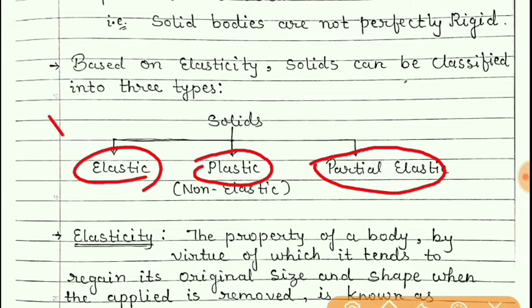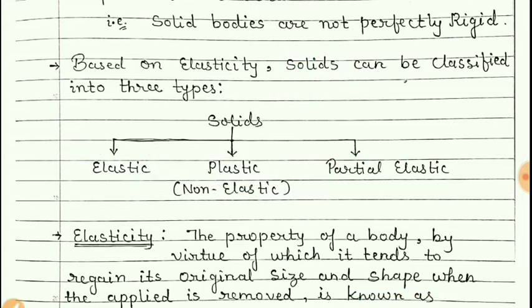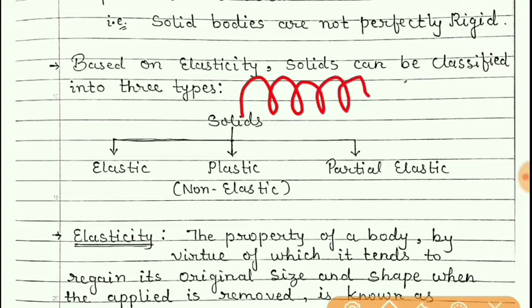Now students, what are elastic bodies? If a body is deformed after applying force, but when the forces are removed, that body once again regains its original shape and size, then such bodies are called elastic bodies. Suppose I have a spring, and I stretch this spring from both ends, that means force is applied.